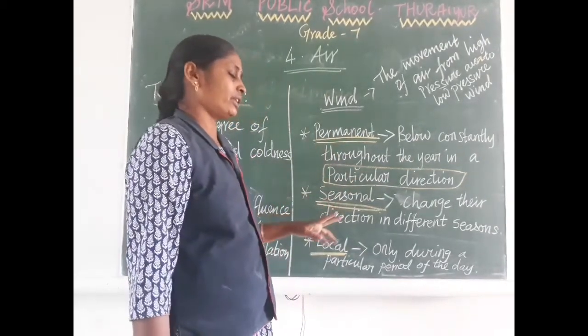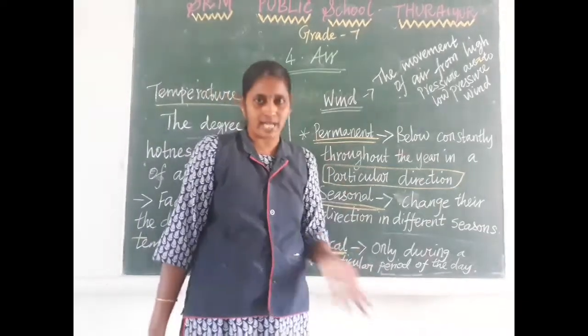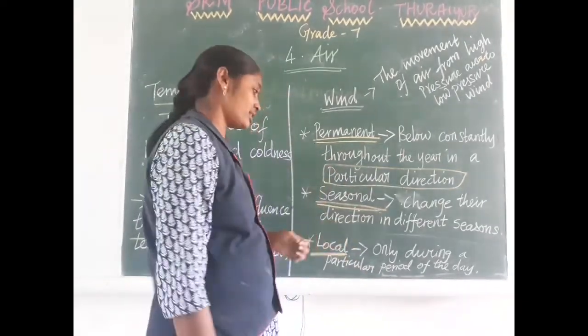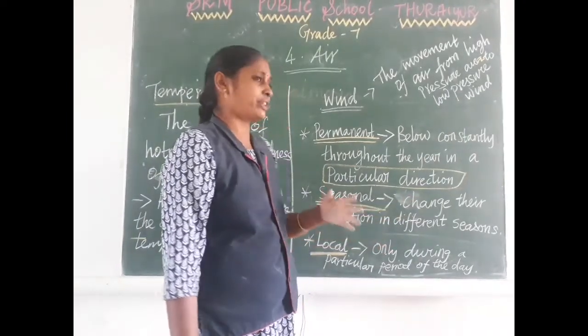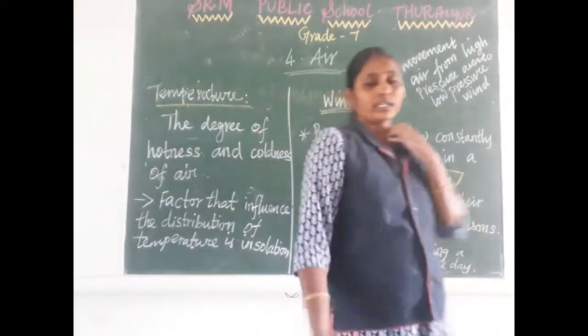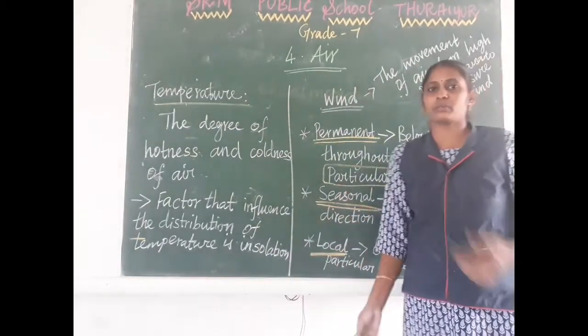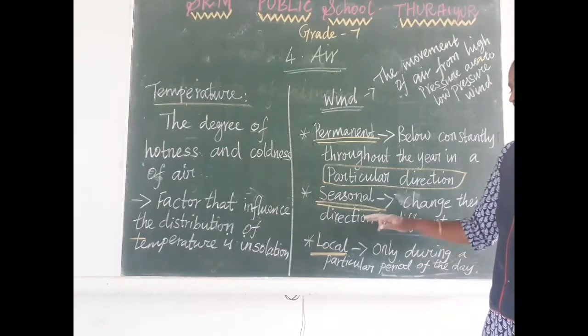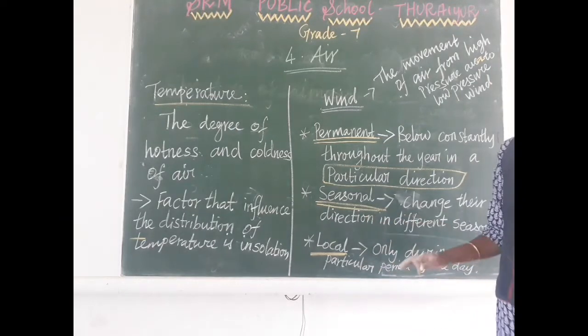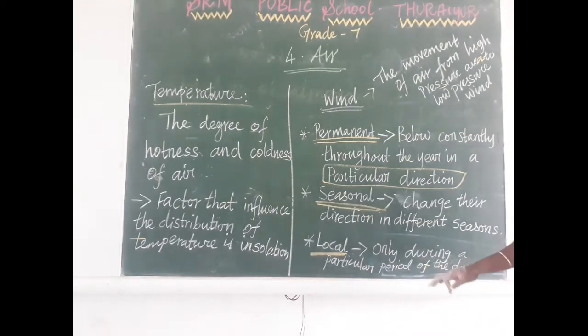Next is seasonal wind. This wind changes direction according to the season. Like in India we have the southwest monsoon and the northeast monsoon. Monsoons are the best example of seasonal wind. Another is local wind. Local wind blows only during a particular time, in a small area.